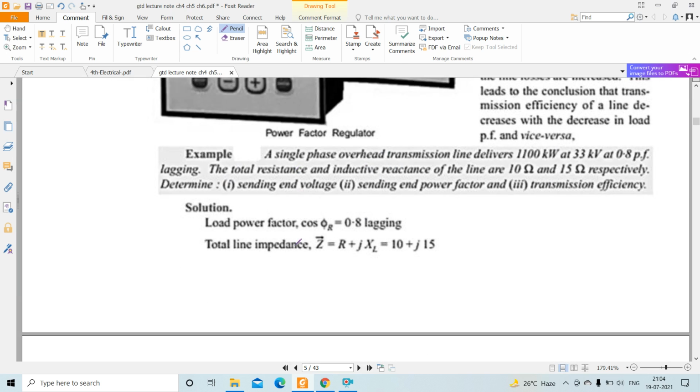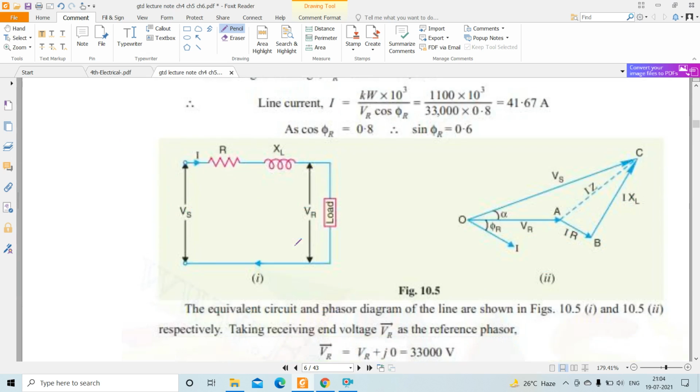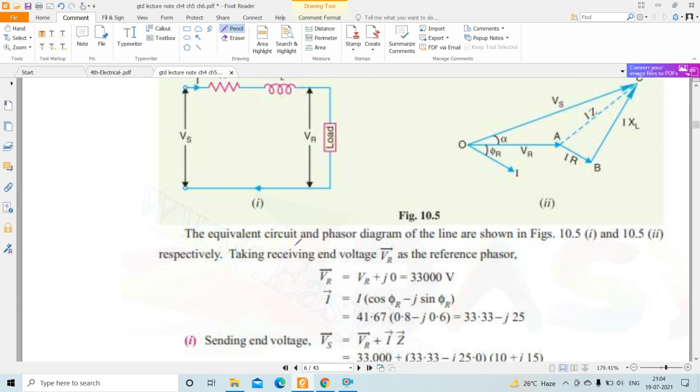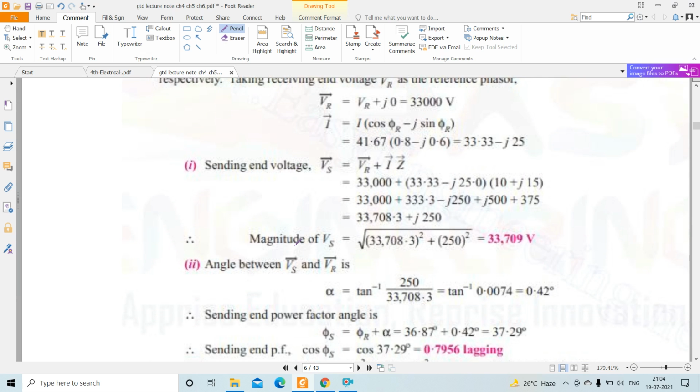So this is one problem solved here. This is already solved in your online classes. Just go through this problem, through this equivalent circuit diagram and phasor diagram. Go through these calculations and you can understand this problem.